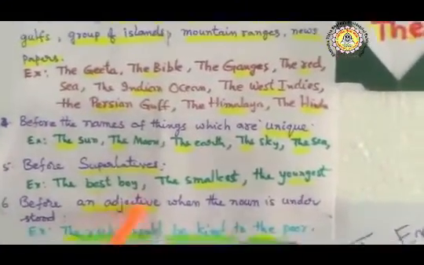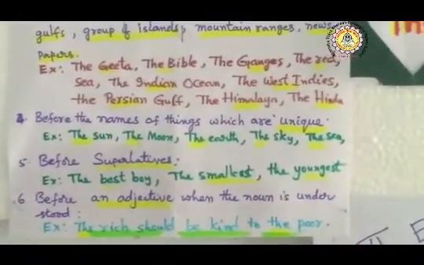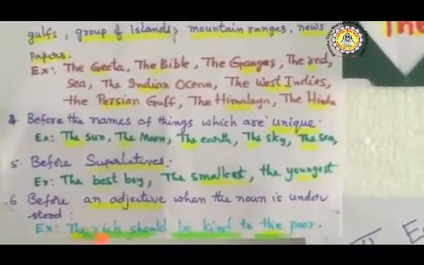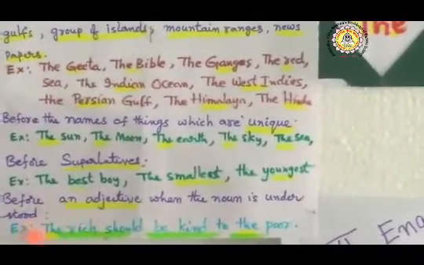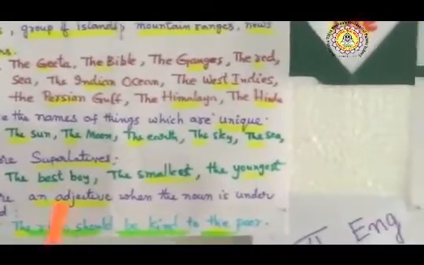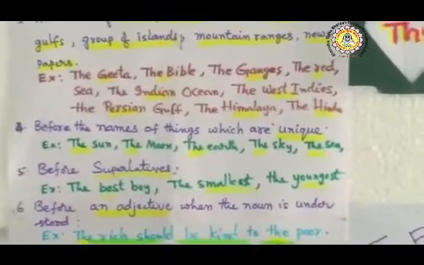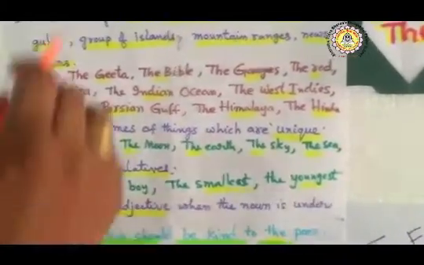Next, the is used before an adjective when the noun is understood. For example, see, the rich. Rich is actually an adjective, not a noun, but the rich should be kind to the poor. Here the adjective is used when the noun is understood. In that way also, you have to use the definite article the.